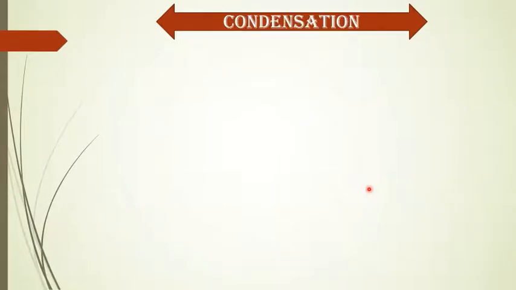Now, condensation. Already in the previous class, we learned melting and boiling. Condensation and freezing are two opposite phenomena of melting and boiling, where condensation is the opposite of boiling and freezing is the opposite of melting.